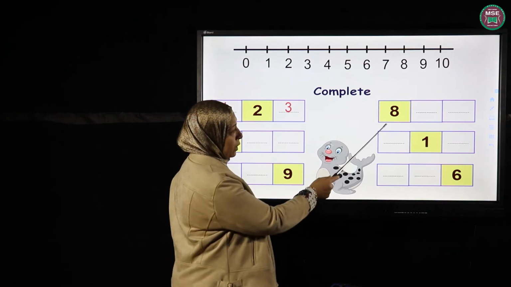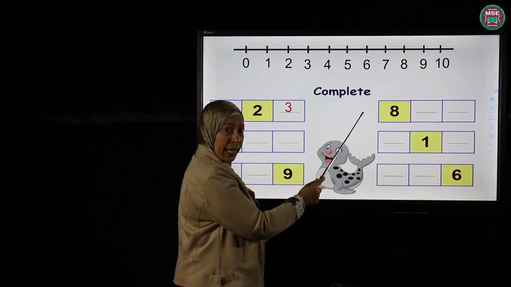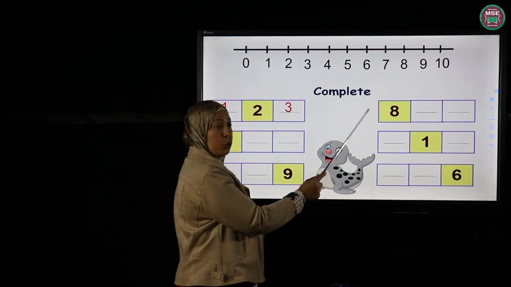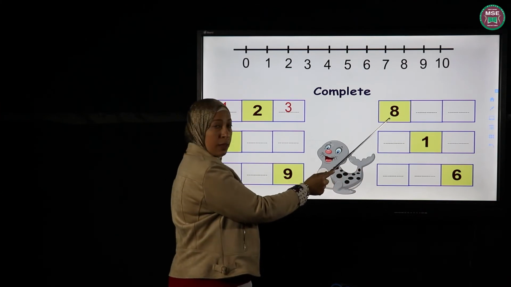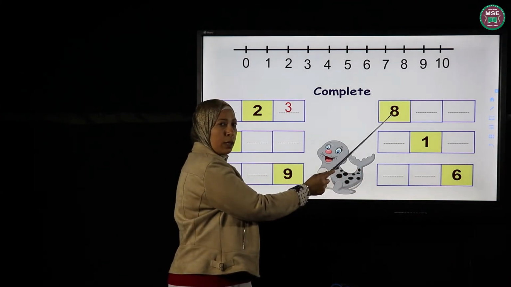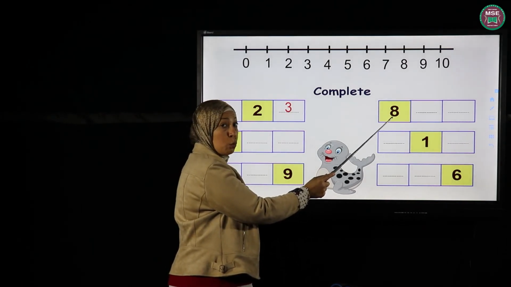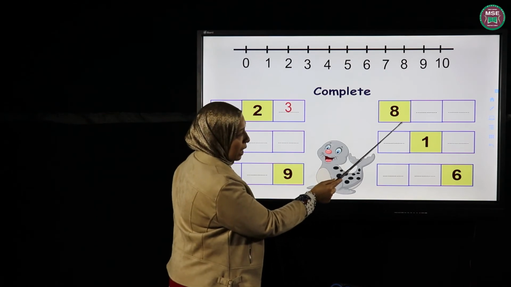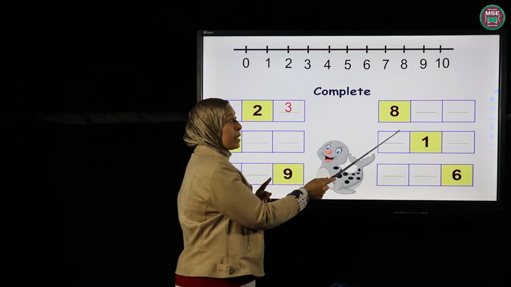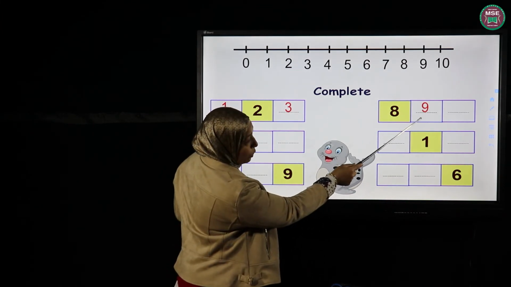What number do I have here? I have number 8. Do I have any missing spaces before 8? No. I just want to know what comes after 8. This is number 8. Okay, think. What comes after 8? I'm not going to look at the number line, but I'm going to count what? Excellent. After means forward. What comes after 8? Okay, 8. Yes, 9. Okay, yes, it's number 9.